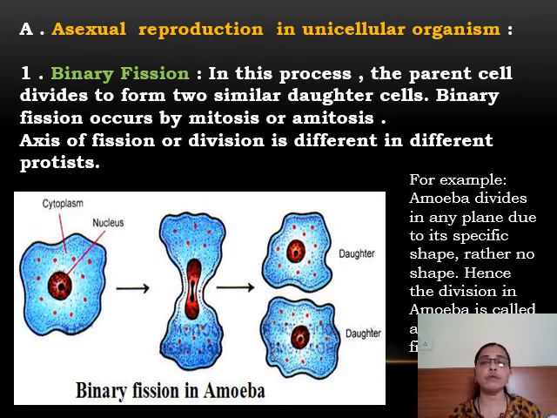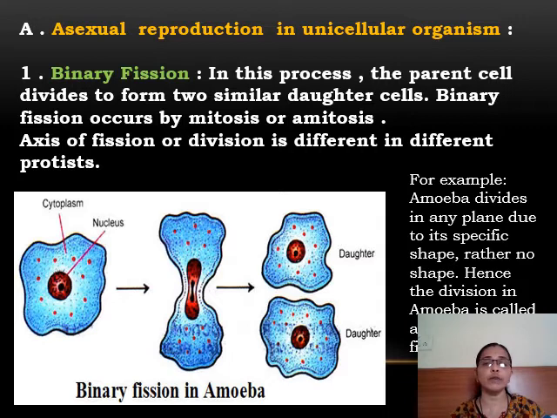We'll take the example of binary fission. Binary fission means simple binary fission. Bi means two, fission means breaking. So one cell breaks mitotically. This cell division is mitotic division. So it is by mitosis and an axis of fission, that is, two cells are formed. An axis is formed in between the cell and the cell gets separated out, and each cell lives as a new organism or individual.